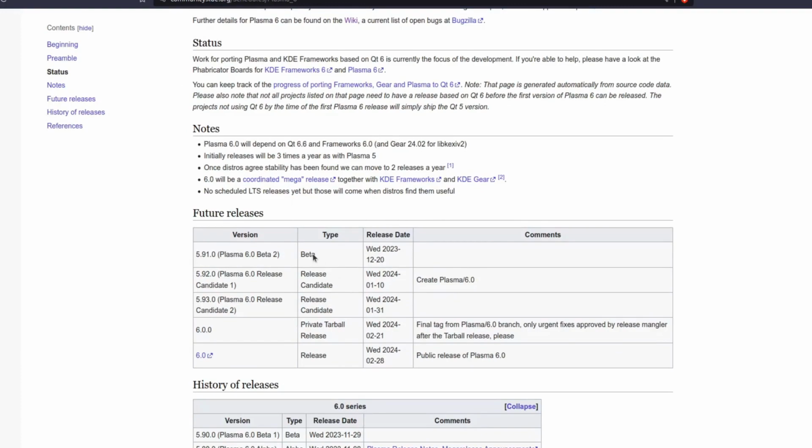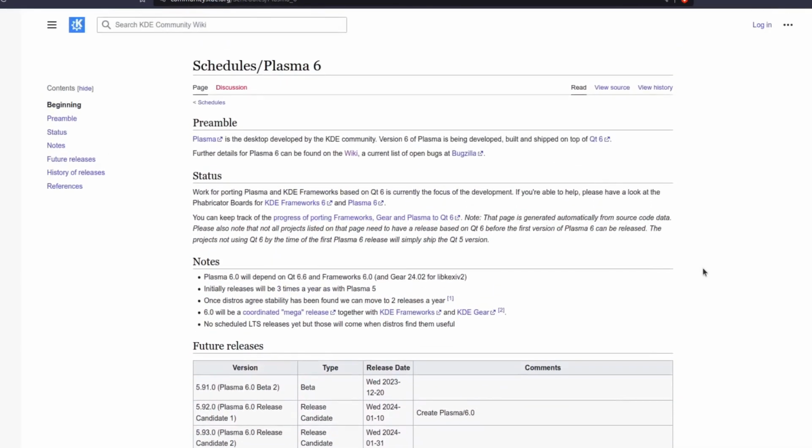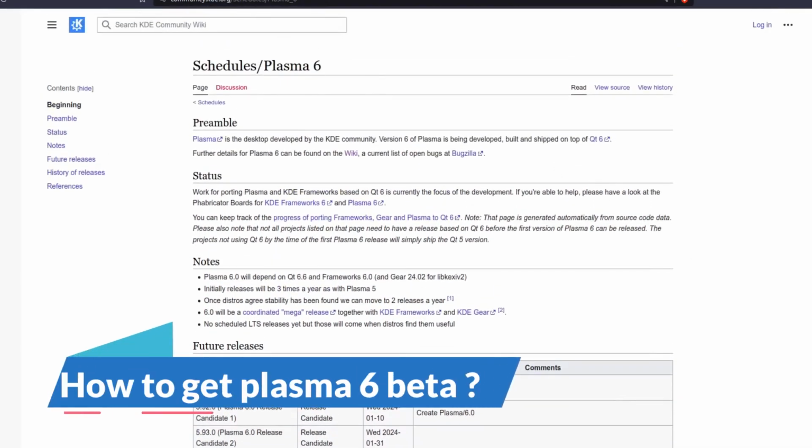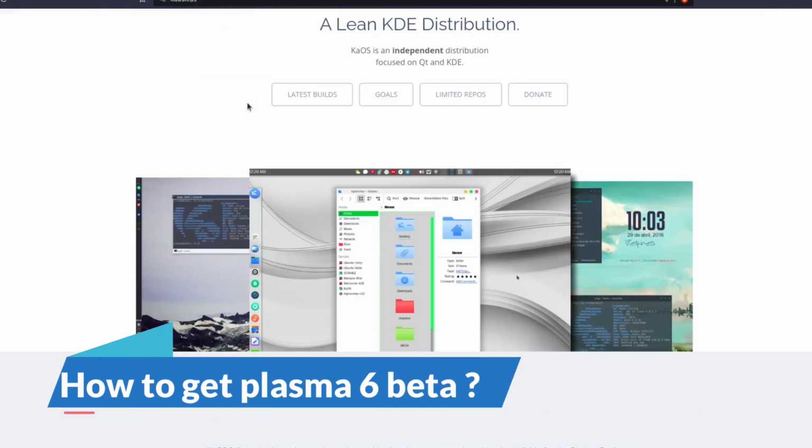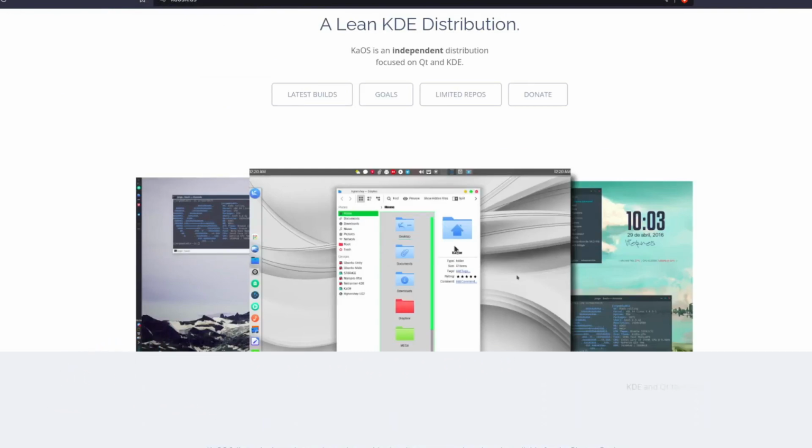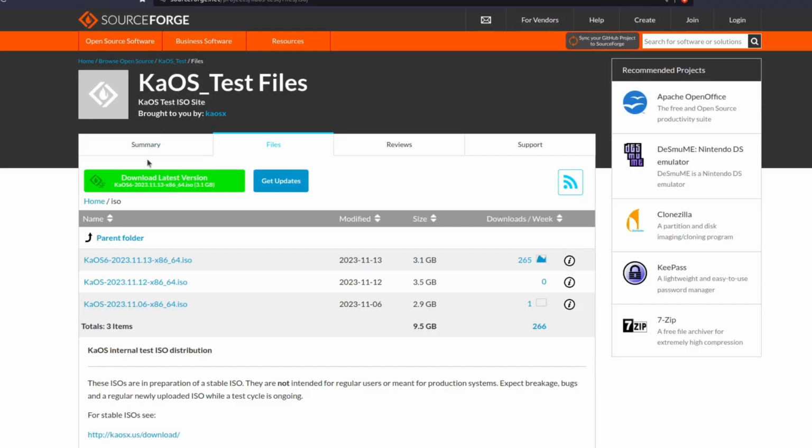The final version will be released in February 2024, but you can try the beta version of Plasma 6 now. How can you try this? You have two options. One is the KDE neon... rather, the KDE OS operating system, which is purely based on KDE Plasma, and it provides the Plasma 6 version of the ISO. You can download it from SourceForge. Just see the description section, where I will put the link.